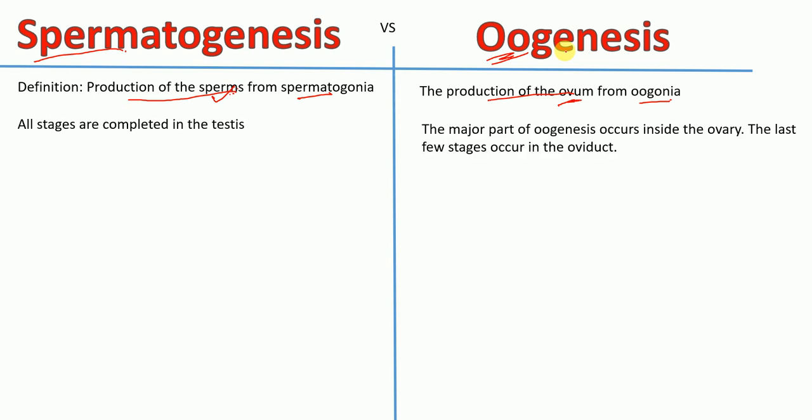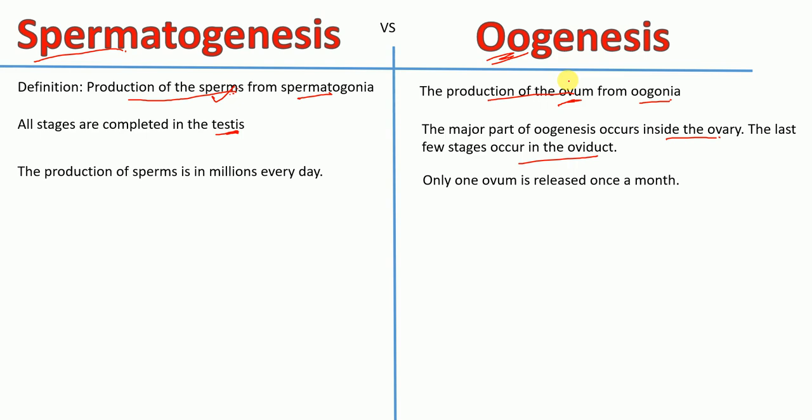The next difference is that all stages of spermatogenesis are completed in the testis of males, whereas the major parts of oogenesis occur inside the ovary, but the last few stages occur in the oviduct. The next difference is that the production of sperms is in millions every day, whereas only one ovum is released once a month.